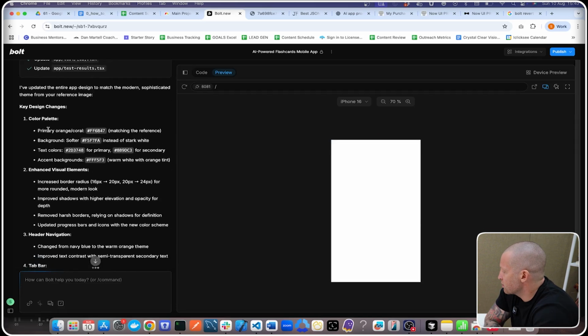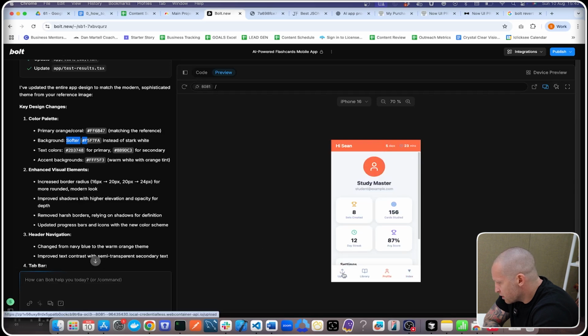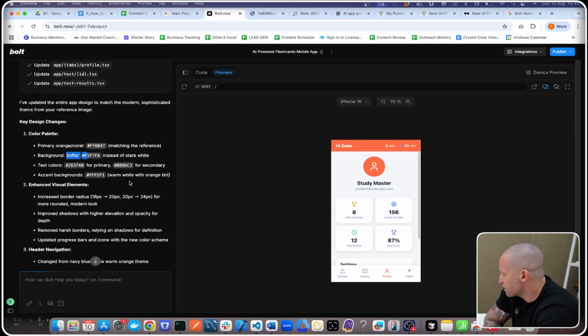So let's see. Let's change the primary color to orange, softer background. Yeah, so there's some things which haven't gone well here. Border radiuses have been increased. So up here, there's a fire emblem. So yeah, to be honest with you, I preferred the previous iteration.